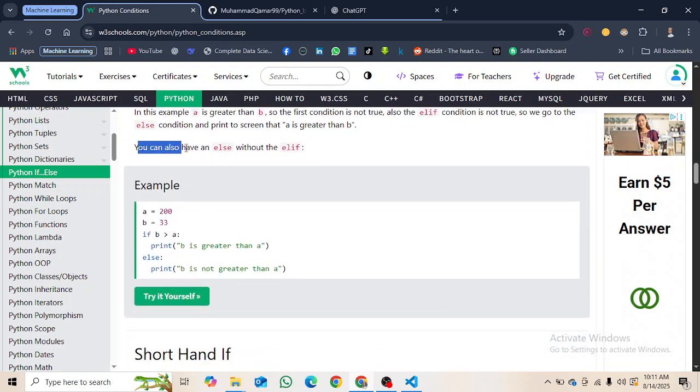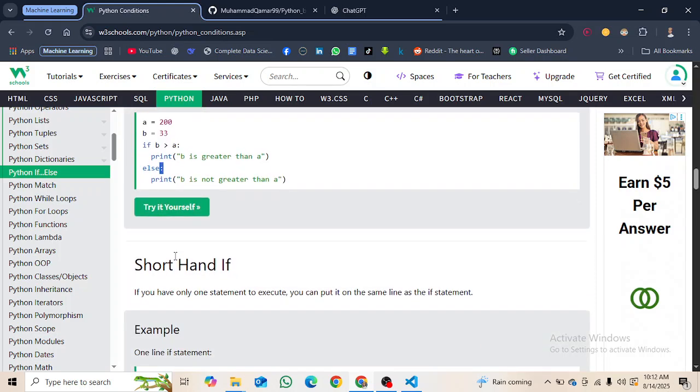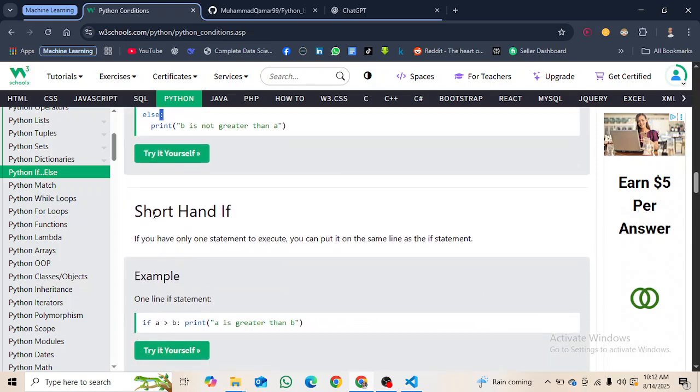You can also have an else without the elif. Yes, we can have the else statement without any elif statement. But keep in mind that in front of the elif and if statements we use a condition, but in front of the else statement we do not use any condition. It is a conditionless statement, you can say.